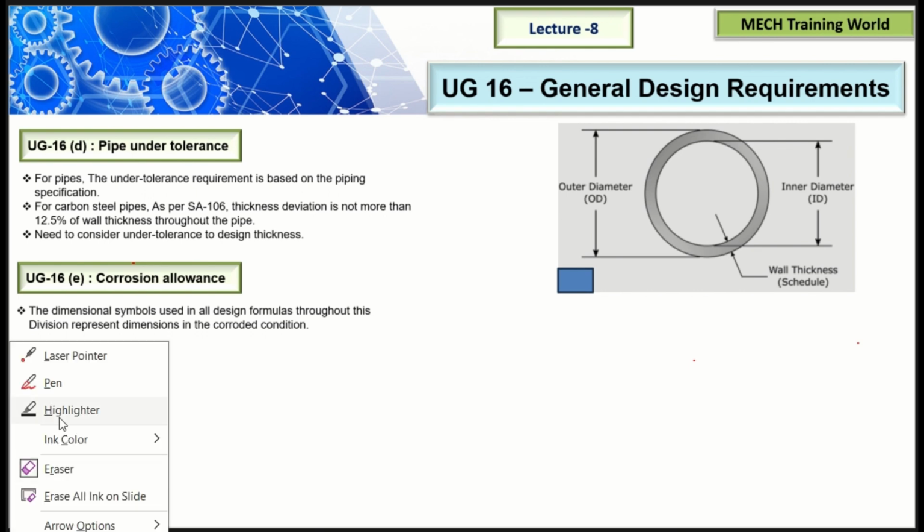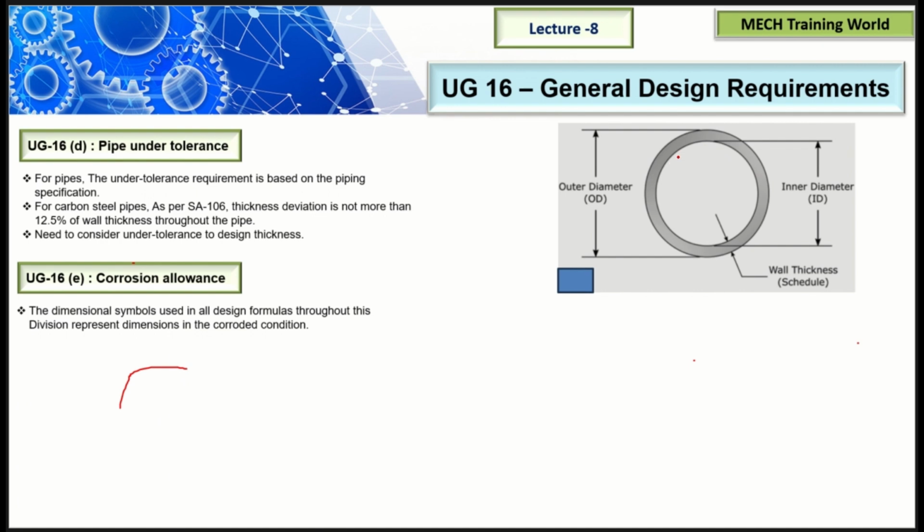For example, if this is 150 mm, and you calculated that the thickness is 10 mm, and this is the corroded condition, so after 12 years this corrosion will be gone, right? Then what is your ID? What is the ID of your pipe?